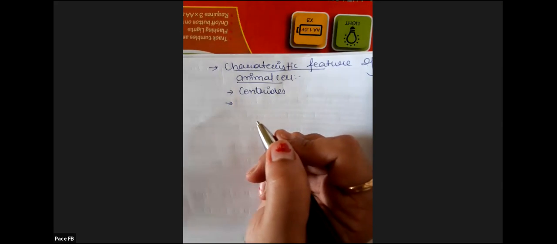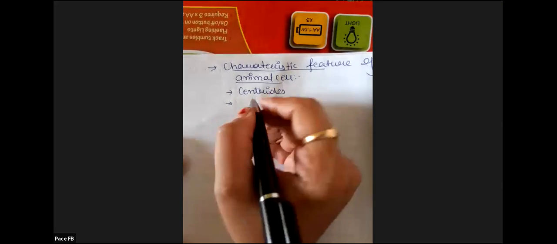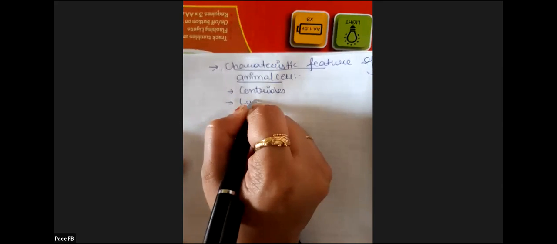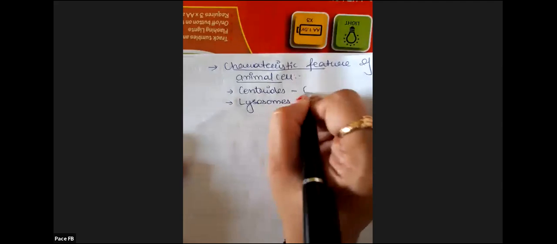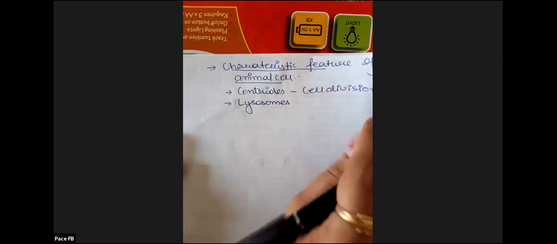Centrioles are the structures which help in cell division. Okay, so they are present only in animal cell. And lysosomes. Centrioles help in cell division. Lysosomes are the structures which help the cell in protection.